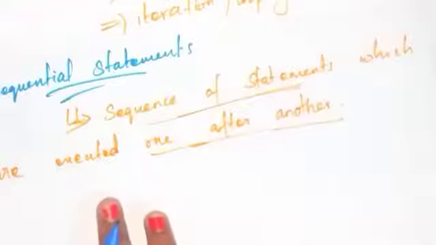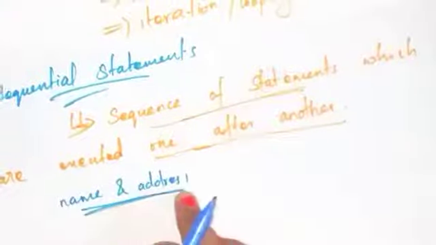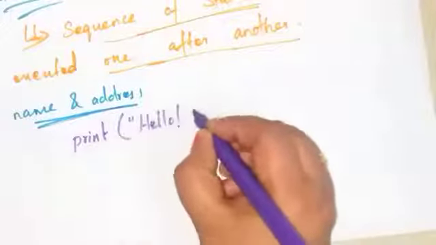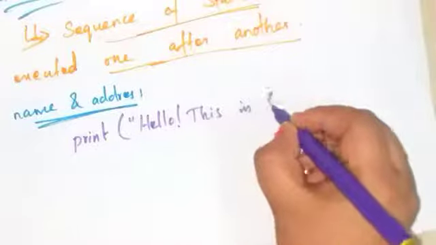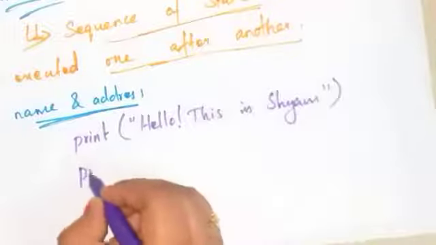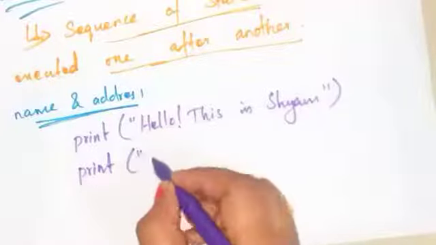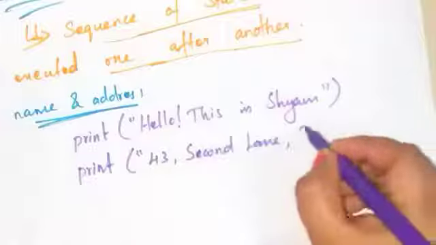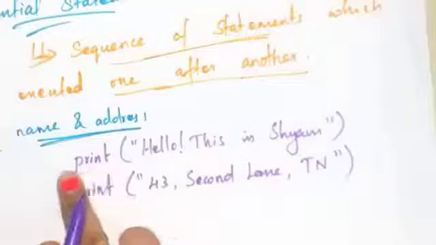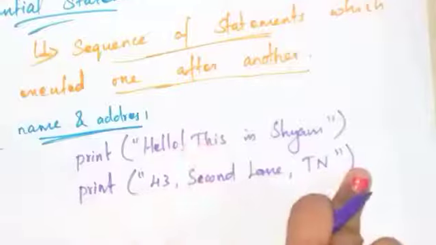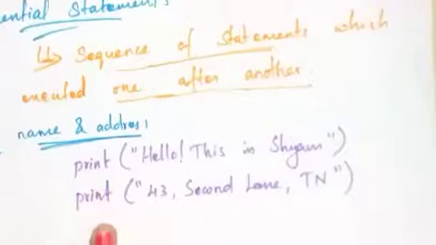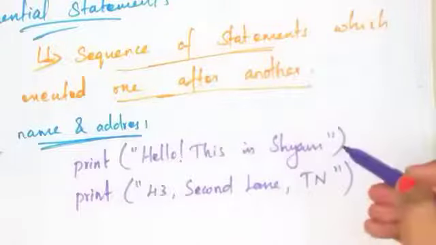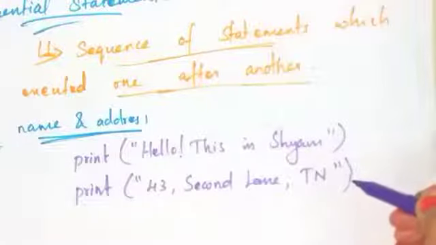I am going to write a program to print a person's name and address. Okay, print hello, this is Shyam, and the next statement is print, I am writing the address, 43 second land TN. So this is the first statement, this is the second statement. The sequential statements are executed in the sequential order. Okay, which means one after another. So first this statement will be executed and next this statement will be executed.